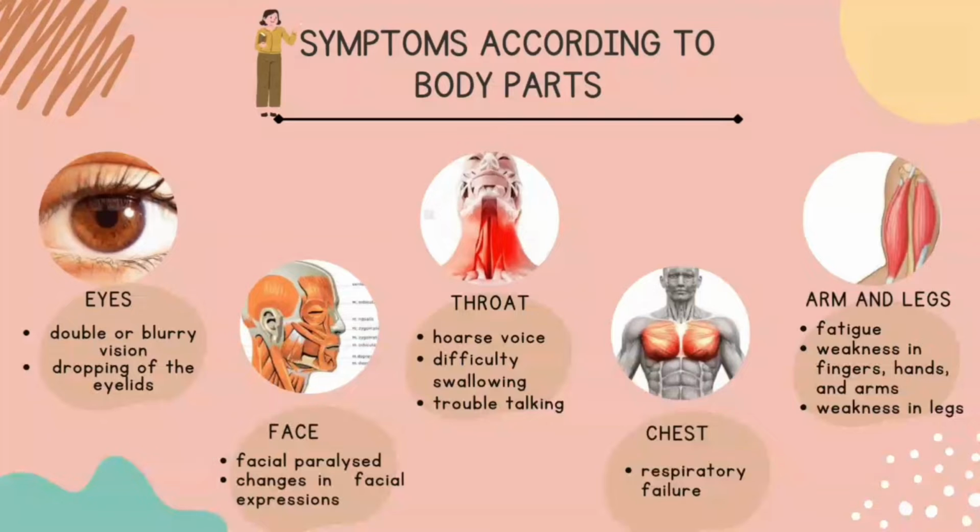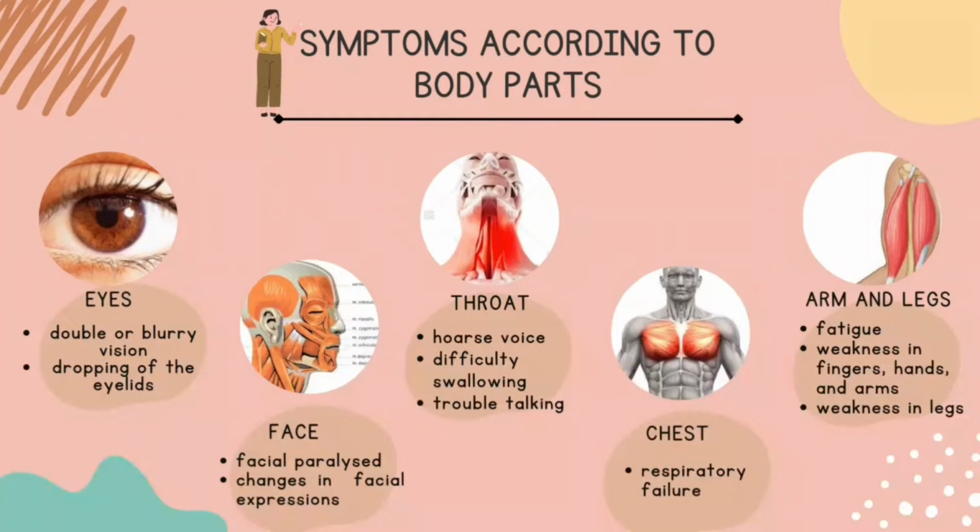There are various symptoms according to different body parts. As an example, for the eyes, the patient will have blurry vision and drooping of the eyelids. Then for the face, they will have facial paralysis, which leads to changes of facial expression. For the throat, the patient will have a hoarse voice and difficulty talking. Moreover, they also have difficulty swallowing and chewing.